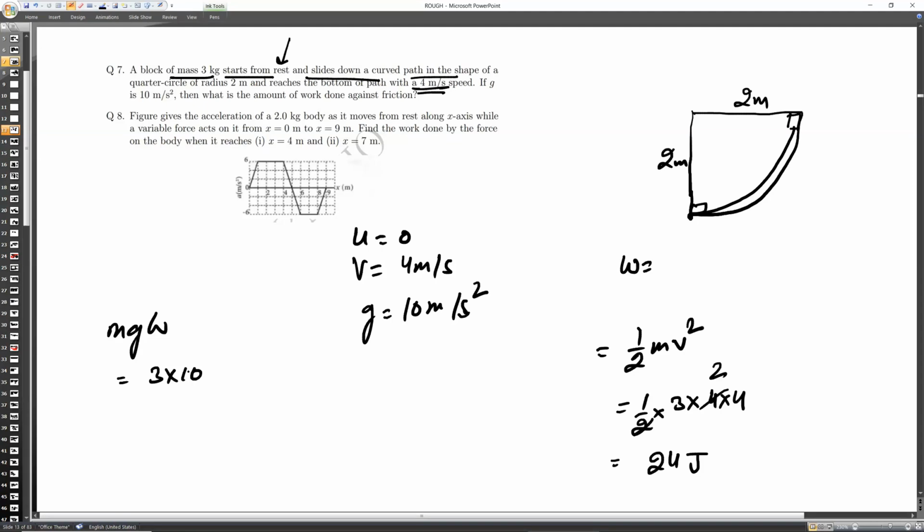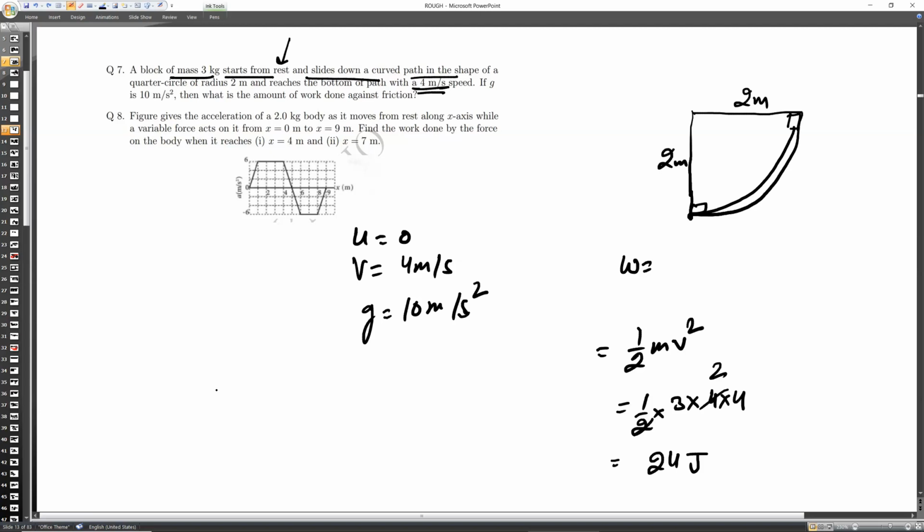H is... Sir, h is 2, right? Yeah, h is 2, we will consider h as 2.